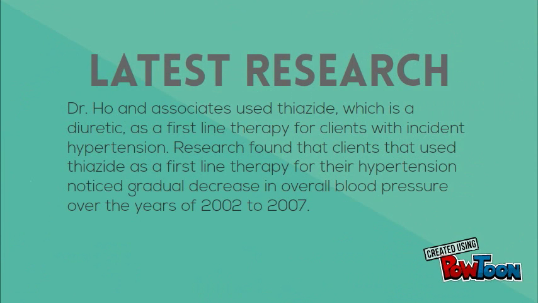Latest research. Dr. Ho and associates use thiazide, which is a diuretic, as a first-line therapy for clients with instant hypertension. Research found that clients that use thiazide as a first-line therapy for their hypertension notice gradual decrease in overall blood pressure over the years of 2002 to 2007.